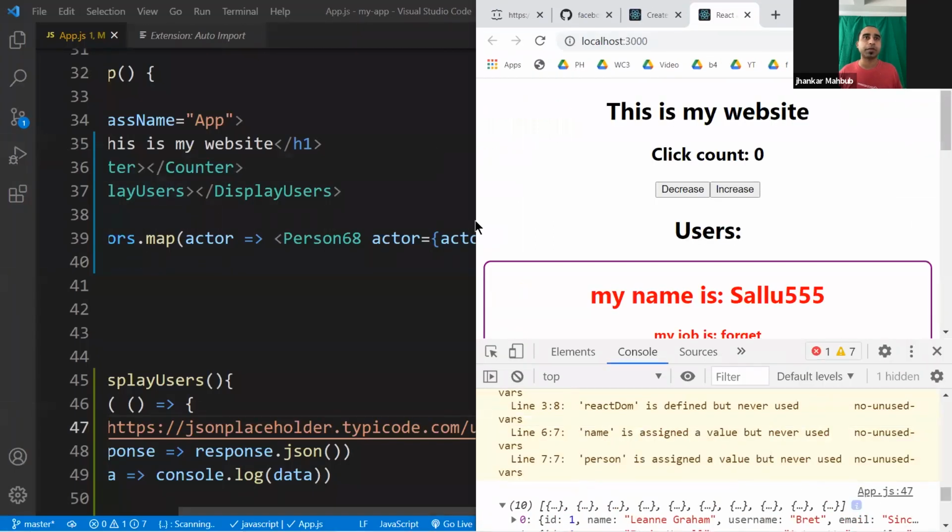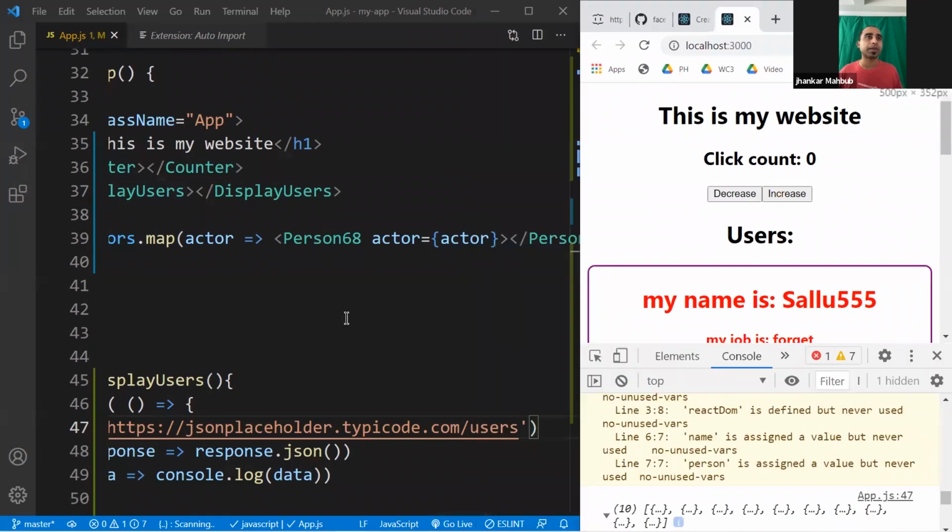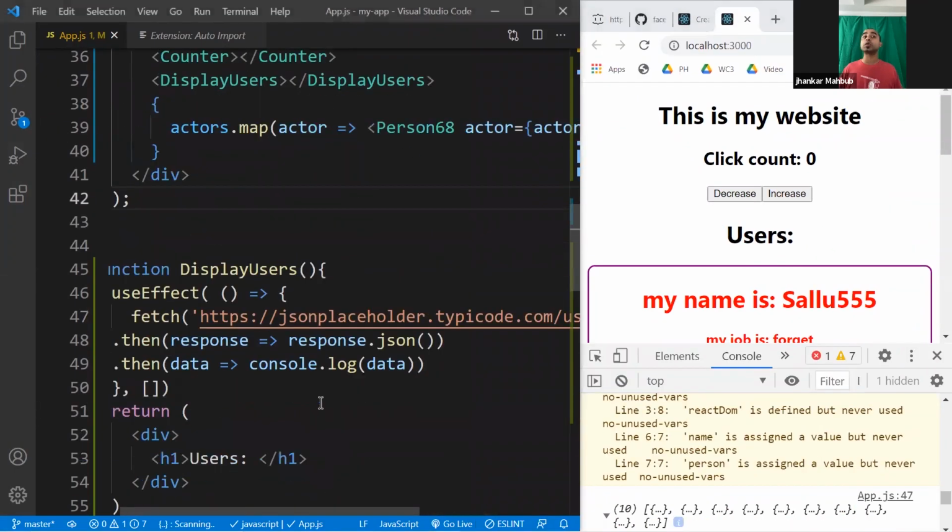Now what it's doing here is loading data from internet. That means if it is successful in loading the data, the number of users you have will change. If it fails to load data, it will have 0 users. If it's successful, it will have 10, 15, 20.